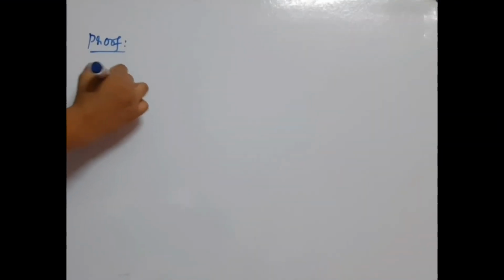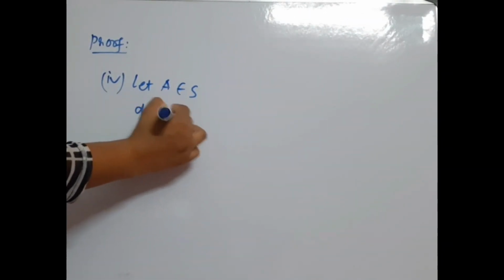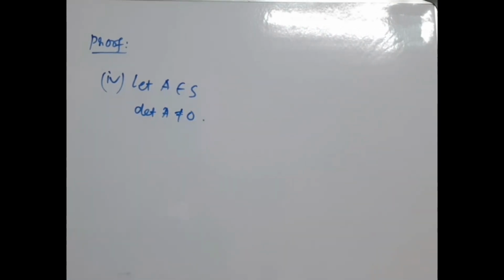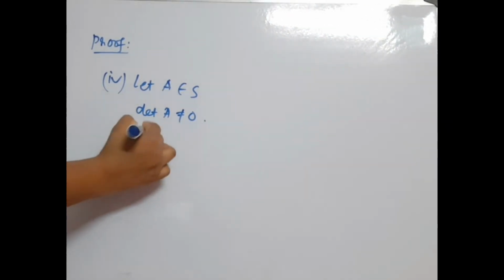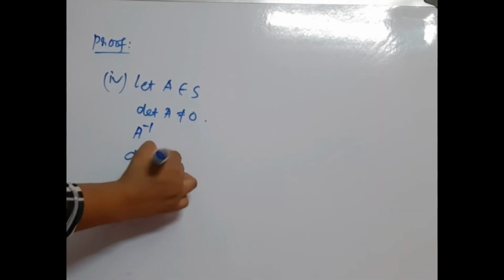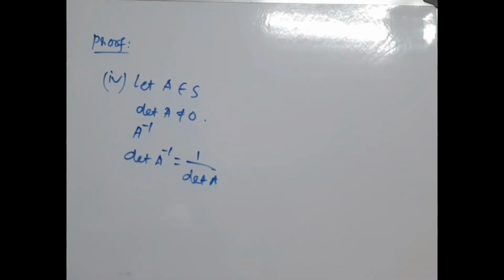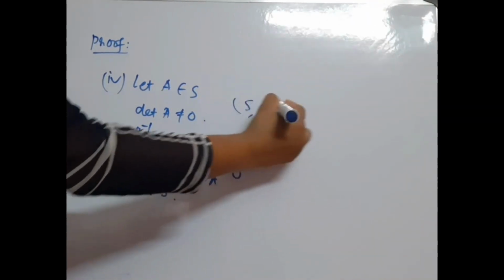Now the fourth condition, that is the inverse property. Let A belong to S. That means determinant A not equal to 0, A is non-singular. Hence A inverse is a 2 by 2 matrix, and determinant of A inverse equal to 1 by determinant A. Now determinant A is non-zero, so 1 by determinant A is also non-zero. That means obviously A inverse belongs to S. So inverse property holds. Therefore S dot is a group.